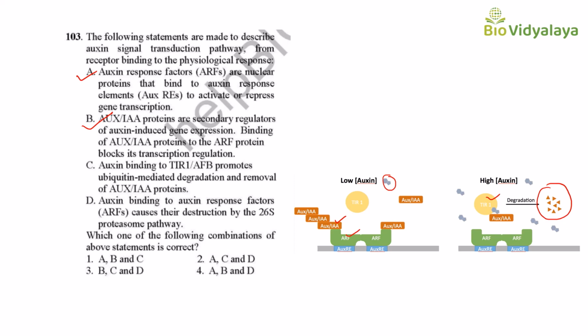Next, statement C: auxin binding to TIR1/AFB promotes ubiquitin-mediated degradation and removal of AUX/IAA protein. This is also correct. Next, statement D: auxin binding to auxin response factors causes their destruction by the 26S proteasome pathway. This is not correct. Auxin is not binding to auxin response factors. Auxin is binding to TIR1. So this is not correct.